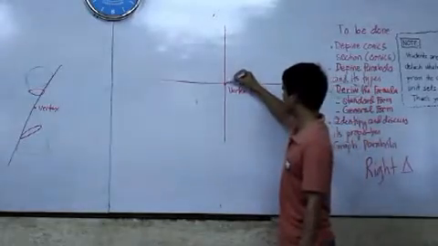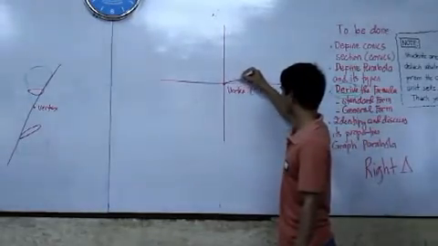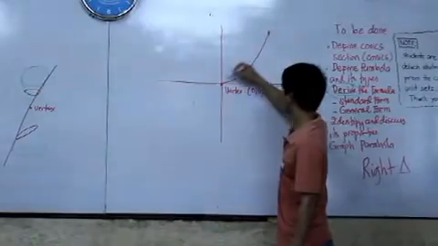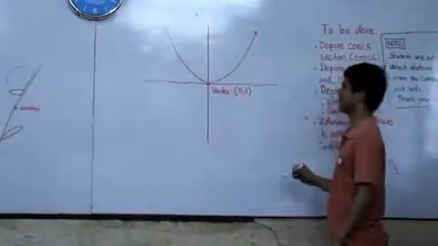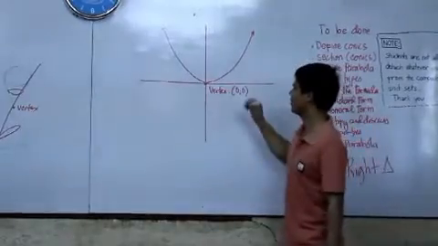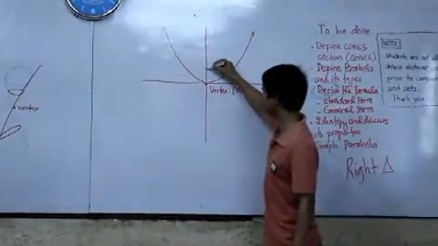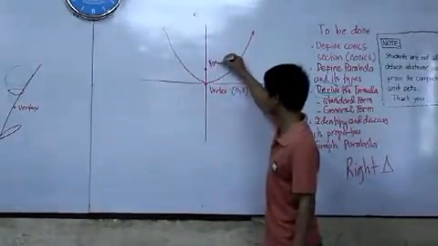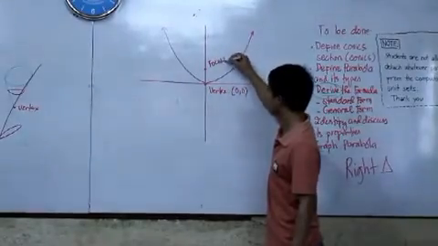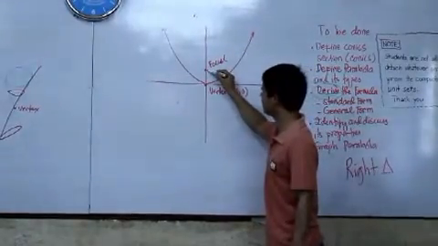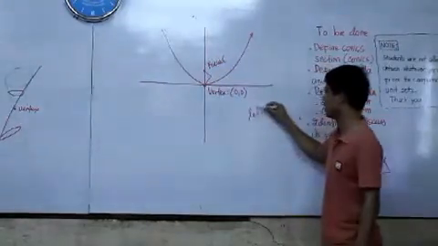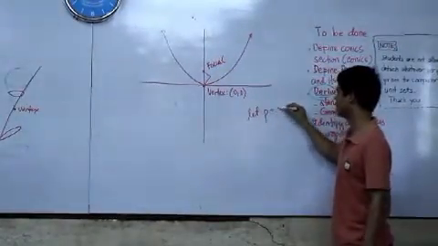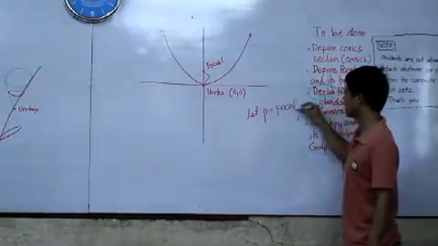Shall we say this is now our parabola? Okay. Now, shall we say this is our focus? Now, shall we define our distance or the focal length, our P, with the focal distance?